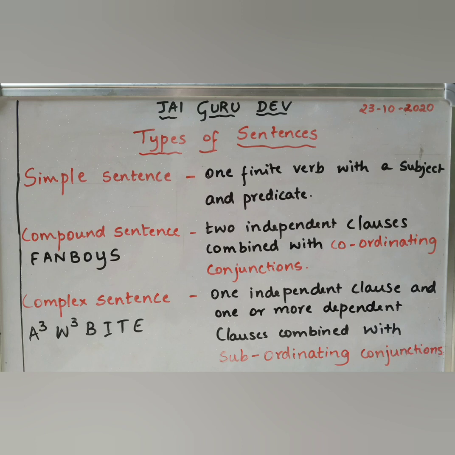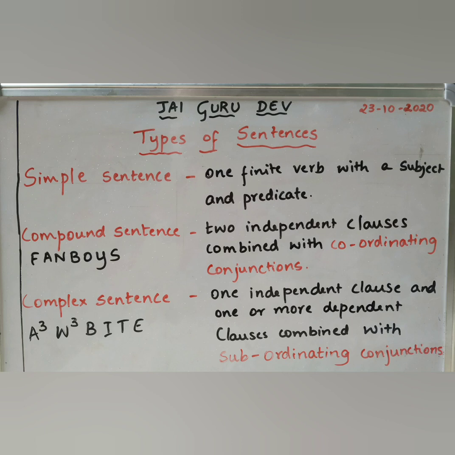Now, once again, we'll have a recap of all three types of sentences. First, simple sentence, which has one finite verb with the subject and predicate. Compound sentence, which has two independent clauses combined with coordinating conjunctions. Remember FANBOYS, which stands for for, and, nor, but, or, yet, so.